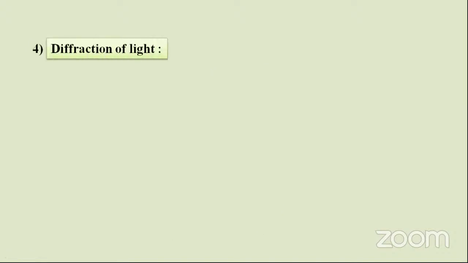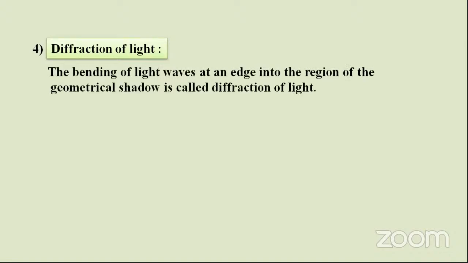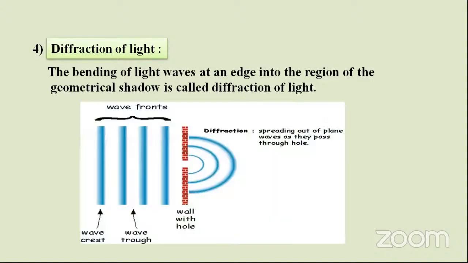Now come to diffraction. Diffraction of light means the bending of light waves at an edge into the region of the geometrical shadow. These are some wavefronts.